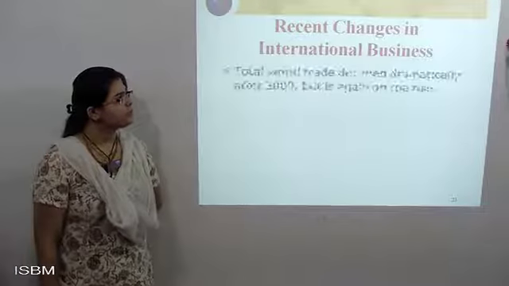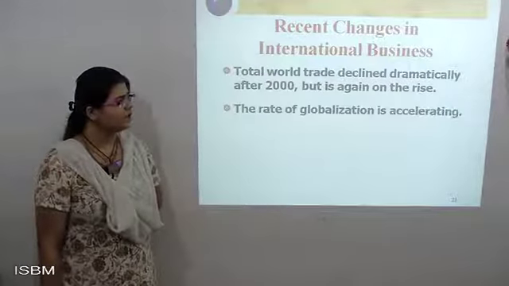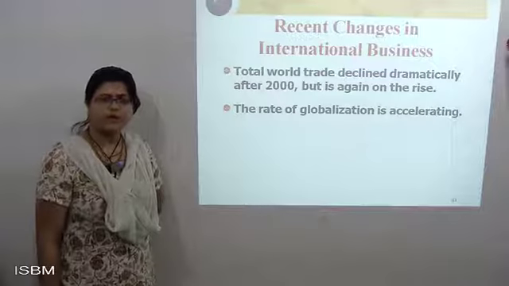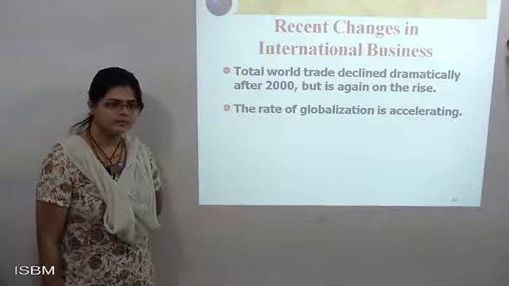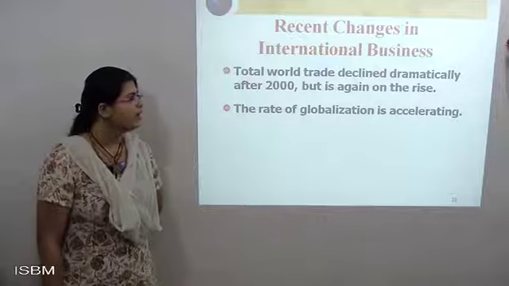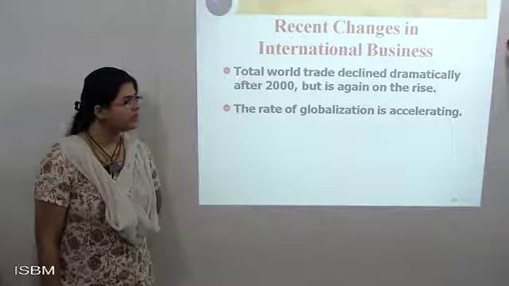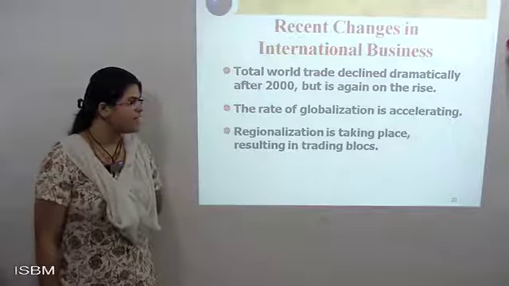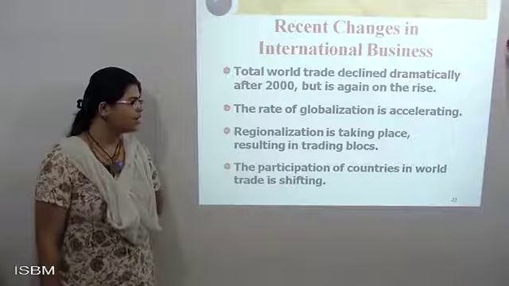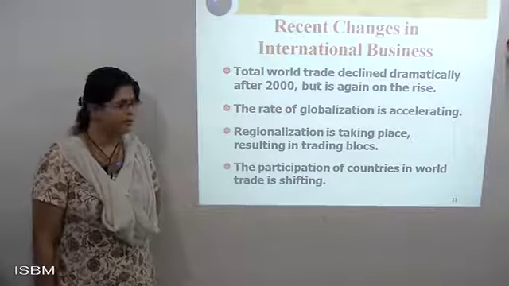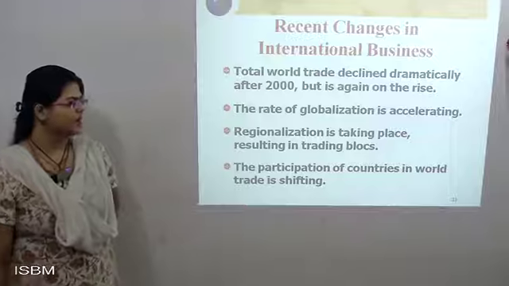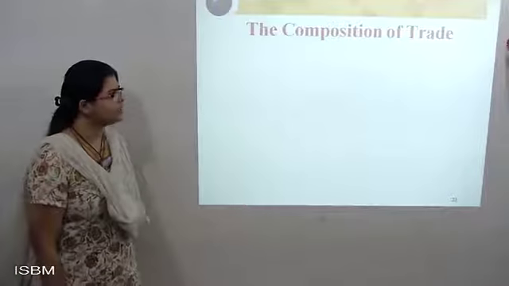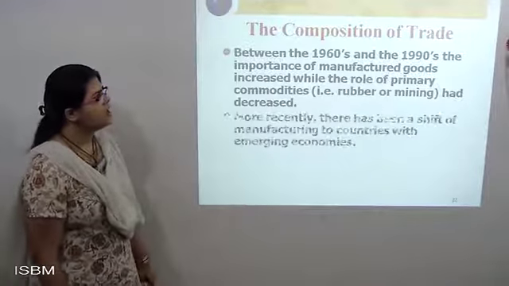Now, recent changes: what changes should be made? Ultimately there are domestic changes. It has not grown, but still it has been growing more and more. Then the rate of globalization accelerated, and regionalism has taken place in the form of trading blocs. Then the participation of countries in the whole of trading has shifted. So each and everything has been said.